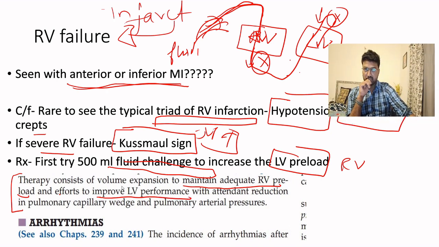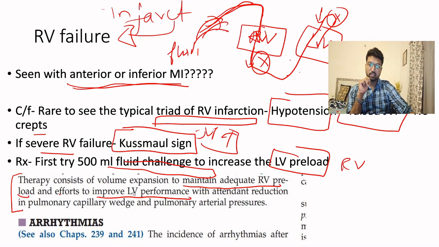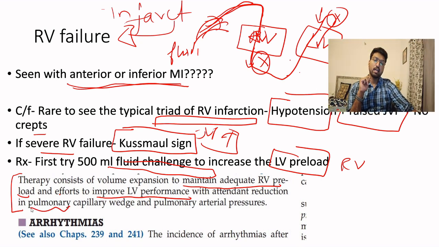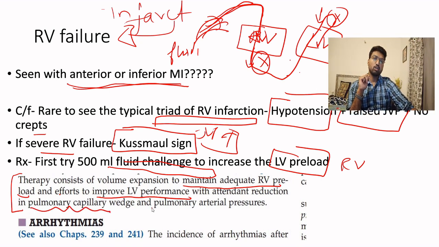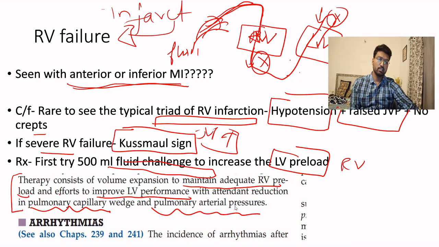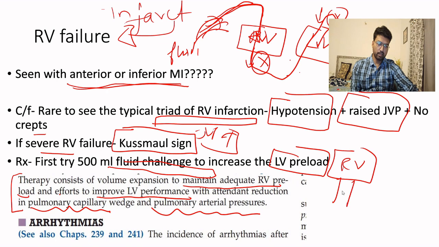So this was mentioned in Harrison that we have to decrease the pulmonary capillary wedge pressure and pulmonary arterial pressure. What basically this means is, if this is the right ventricle and this is the pulmonary artery, if we decrease the pressure of the pulmonary artery, it will make it easier for the right ventricle to pump blood down. So that is why it has written that we have to decrease the pulmonary artery pressure. How do we do that?